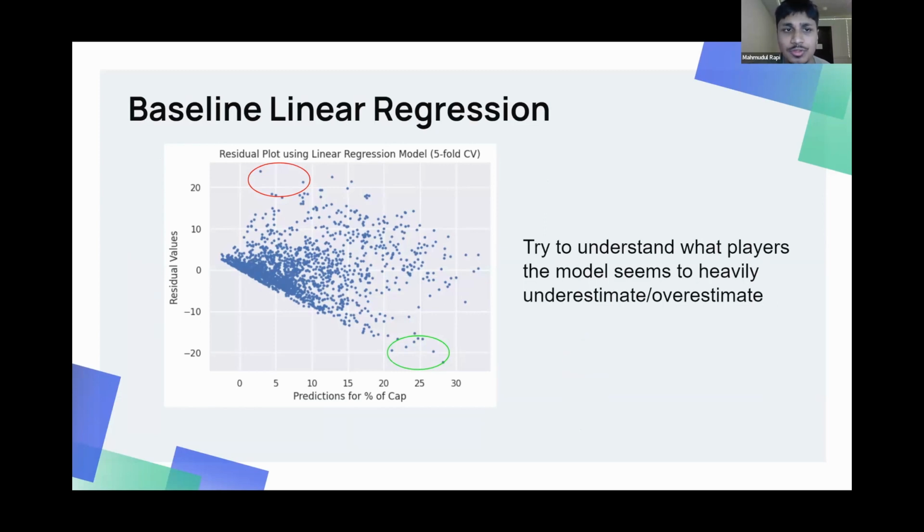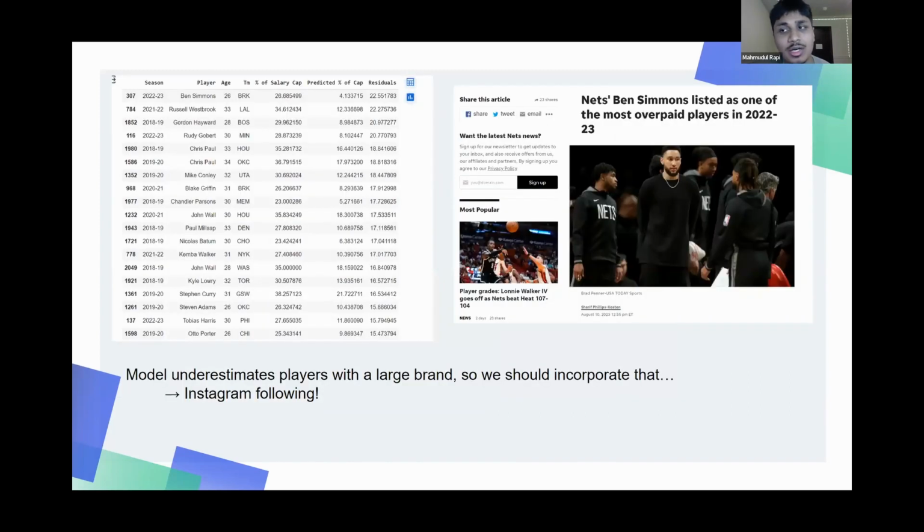So I decided to look into what types of players the model is underpredicting. Upon printing out these players, one of the things I noticed is that players with a large brand are typically underestimated by my model, which makes sense intuitively because teams are willing to spend more money on players with larger brands, since brand deals are also something teams consider when signing players. This brought up a new question: what other features should I consider in order to capture a player's brand?